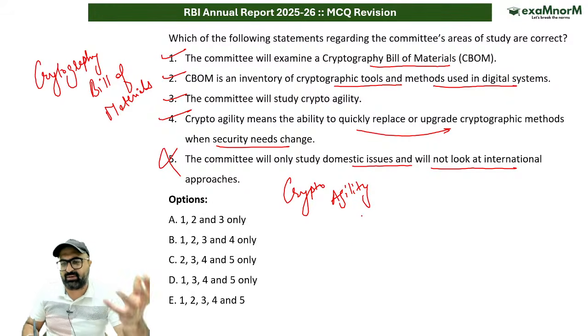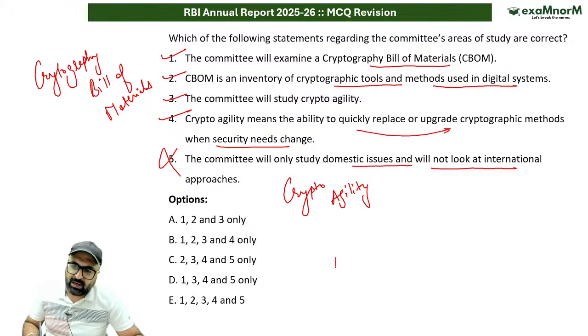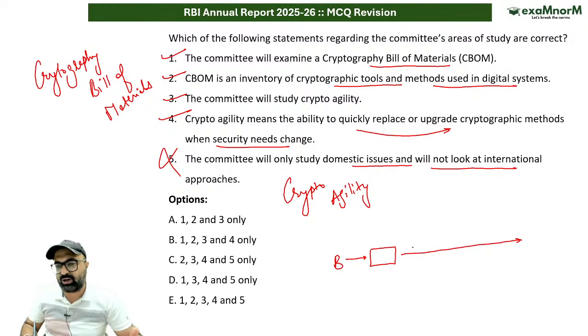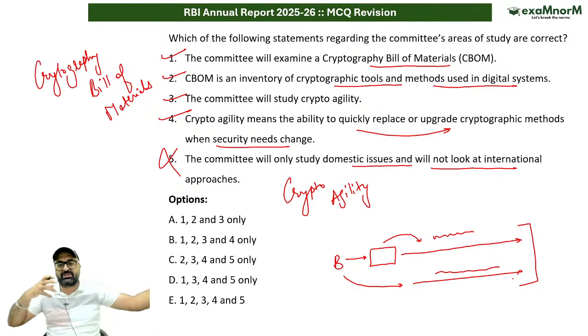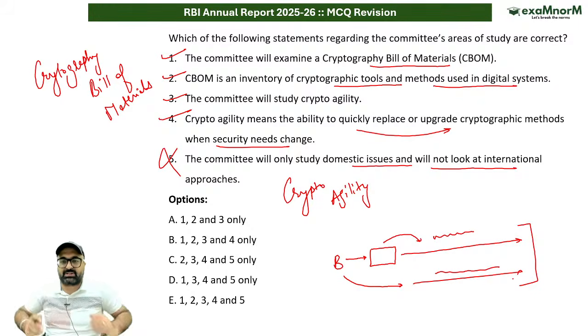क्रिप्टोग्राफिक की अगर मैं बात करूं, मान लो एक सिंपल सा एग्जांपल लेता हूं। बैंक के पास आपने अपना चेक डिपॉजिट किया, the bank will scan the check, and then through email the bank will be sending this check, but this check will not be sent as it is. It will be sent in an encrypted format, or any financial message from the bank will be sent in an encrypted format. And that encryption which is used by the bank, or every bank has different methods of encrypting their data, encrypting their message, and that entire ecosystem is known as cryptography bill of materials.